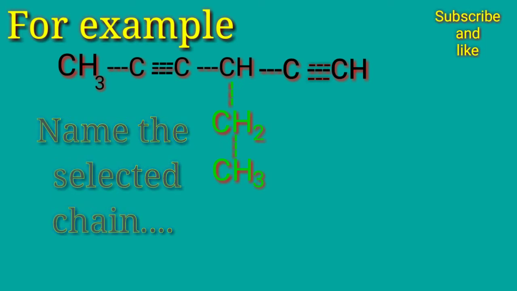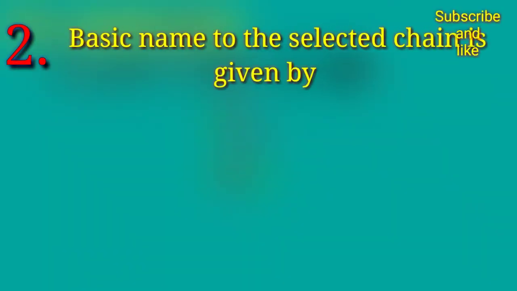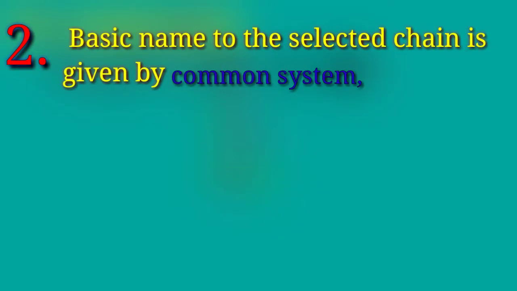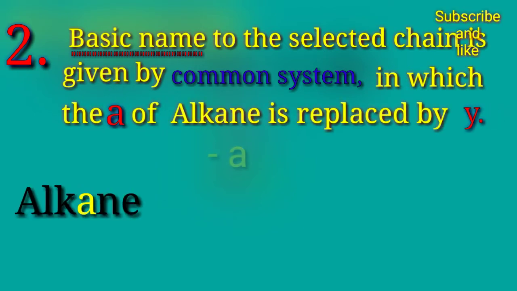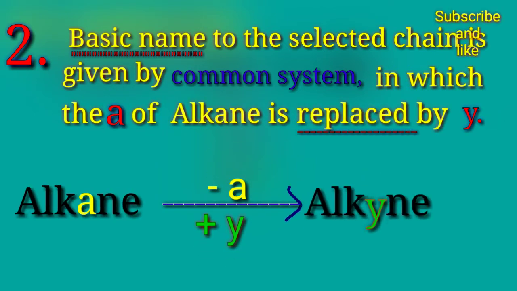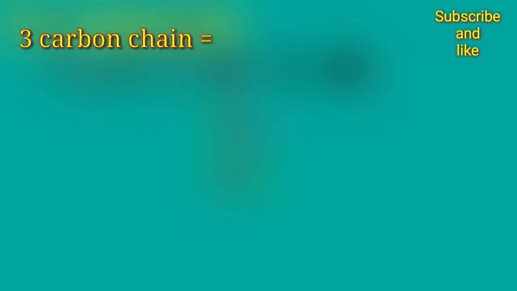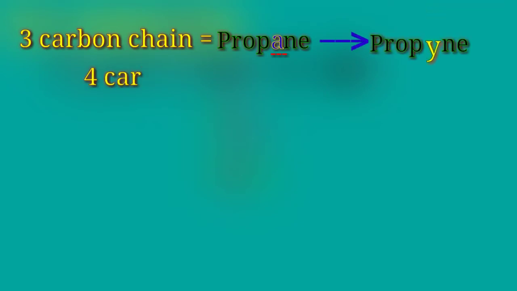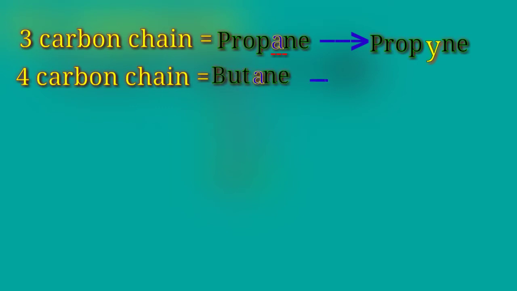We have to name the selected chain. For this, the basic name of the selected chain is given by the common system in such a way in which the A of alkane is replaced by Y, and the name will become alkyne. As in common system, 3 carbon chain is called propane. Replacing A of propane by Y, the name will become propyne. 4 carbon chain is called butane. Replacing A of butane by Y, the name will become butyne.